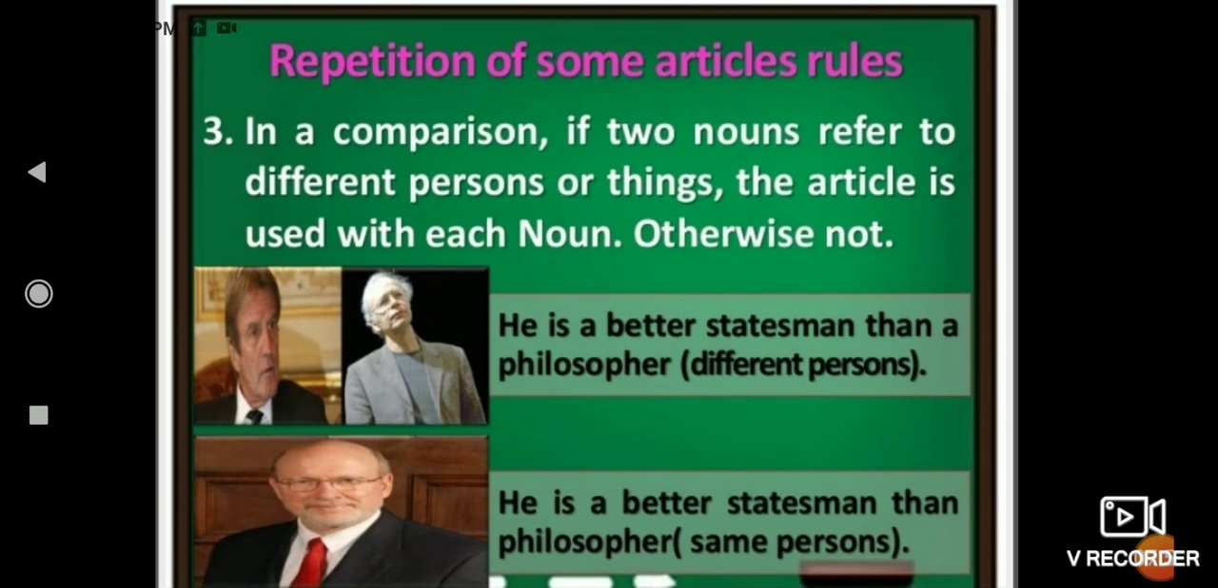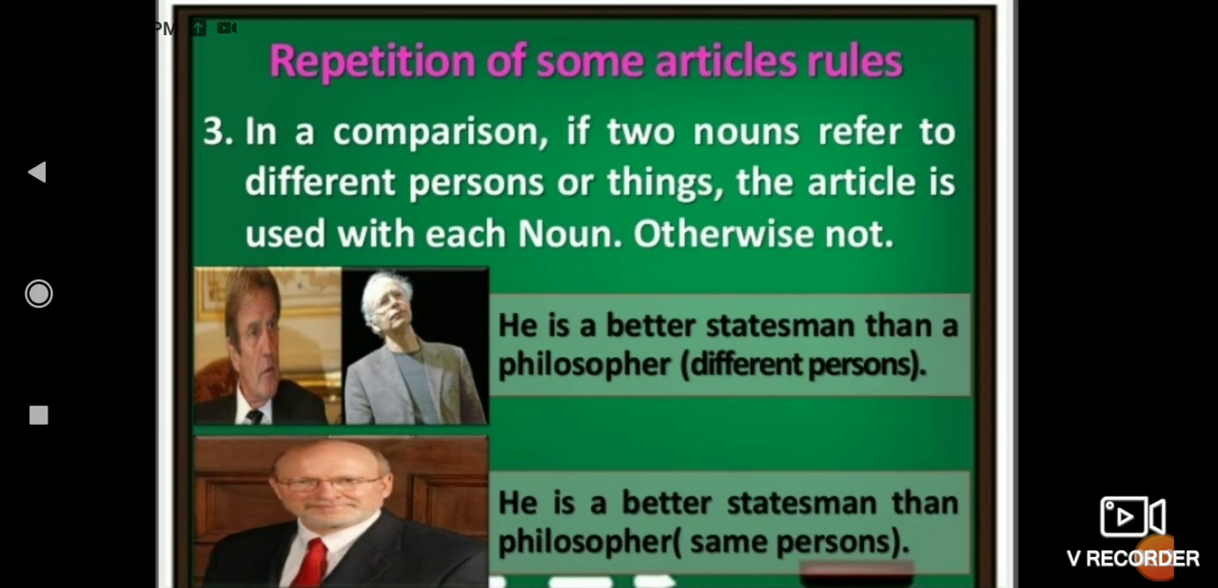The third rule is in a comparison, if two nouns refer to different persons or things, the article is used with each noun. Like "He is a better statesman than a philosopher." Now different persons are being talked about, so we use two different articles before the two nouns. "He is a better statesman than philosopher." Now the same person is being talked about in his two states, his two qualities. We will use only one article because we are talking about two qualities of the same person.